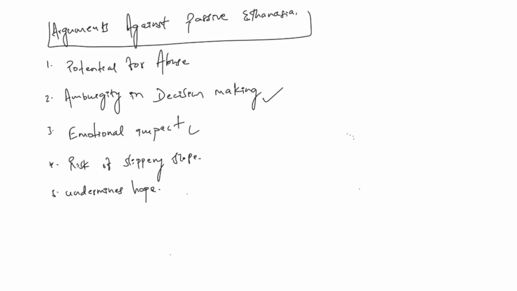That's one thing. Next important thing is emotional impact. See, emotional impact on families and healthcare providers also. These types of things can cause guilt and emotional distress for the family members or even the healthcare professionals who are involved in this process.